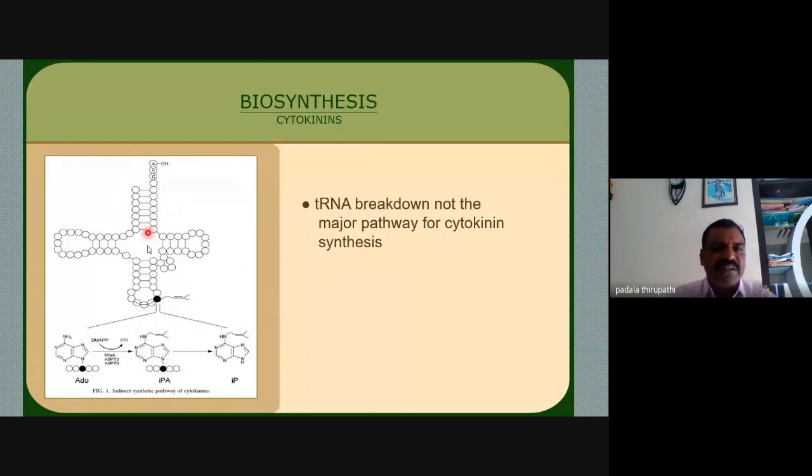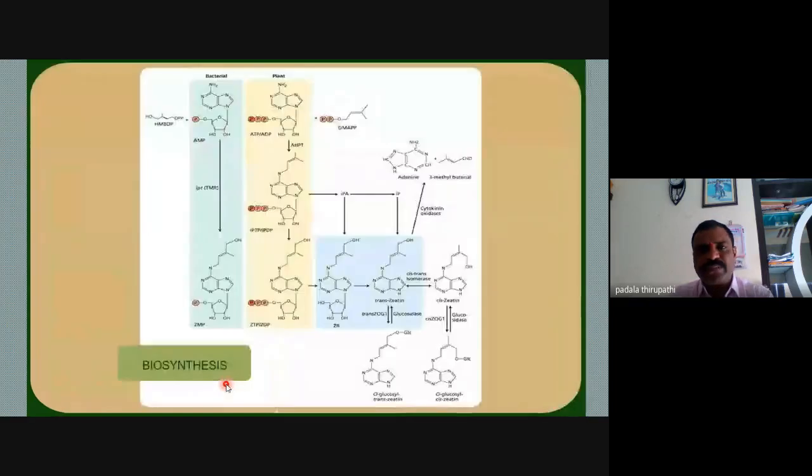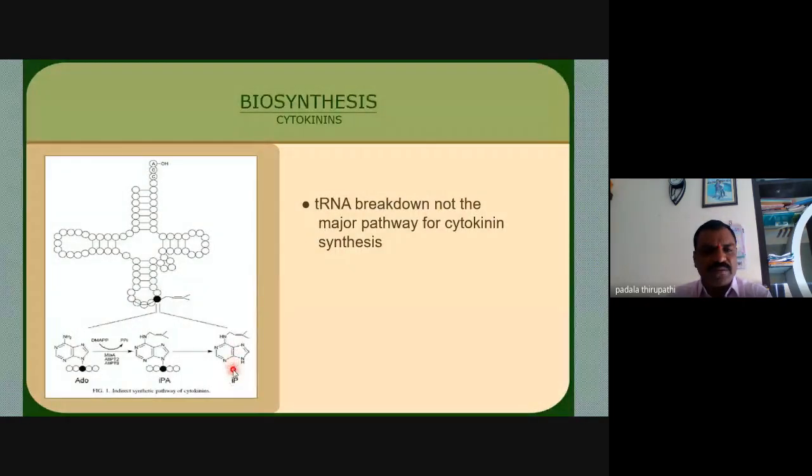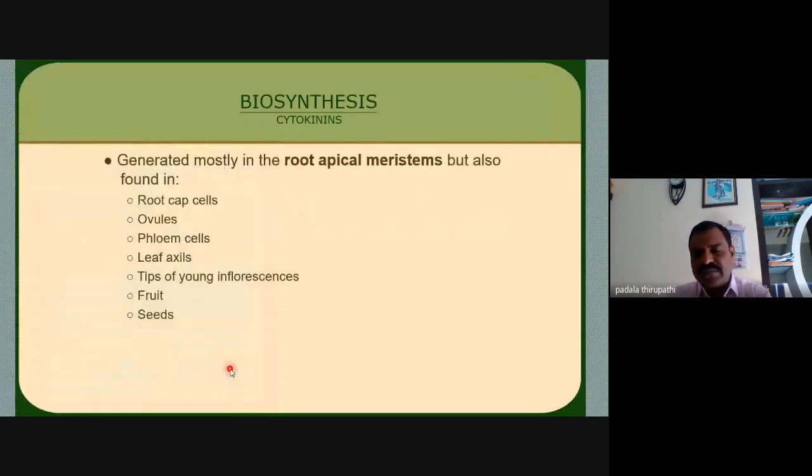This is the tRNA cloverleaf model structure we observe in this slide. From tRNA, through the isopentyl transferase enzyme, finally adenine, that is the cytokinin, is synthesized.